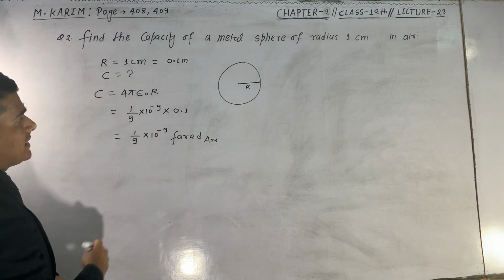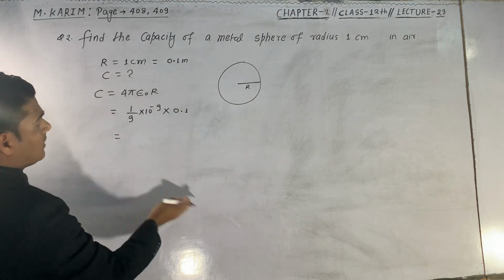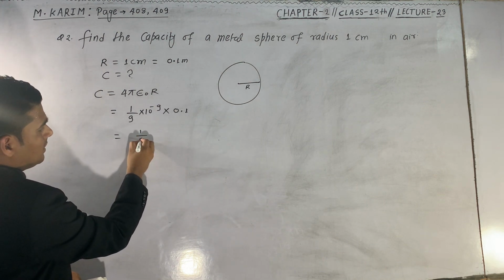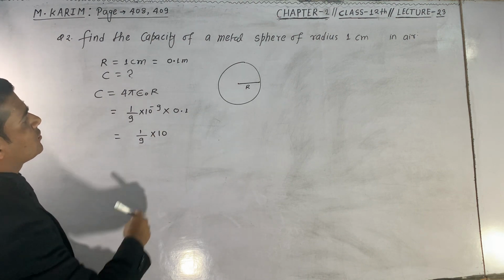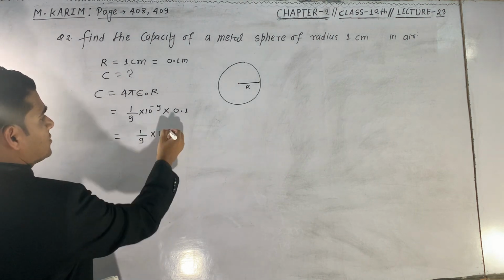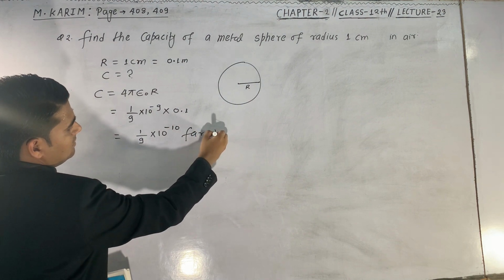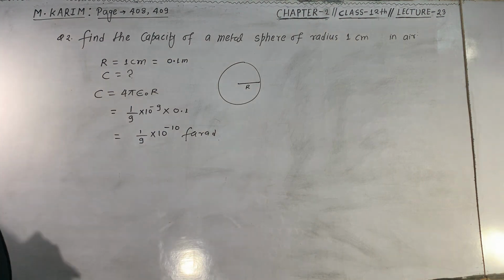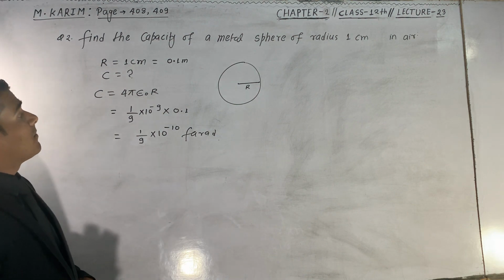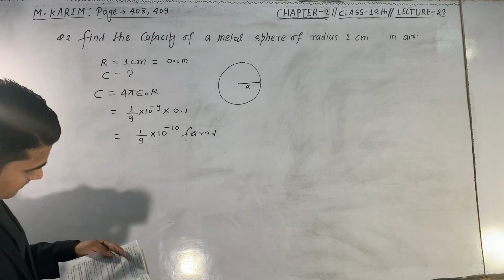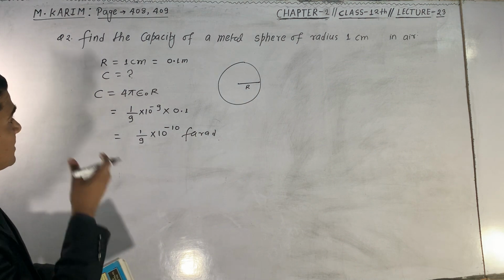Now multiply by this 0.1, so the answer will be 1 upon 9 into 10 to the power 10 farad. Is the derivation correct? 1 upon 9 into 10 to the power 11 should be the answer.